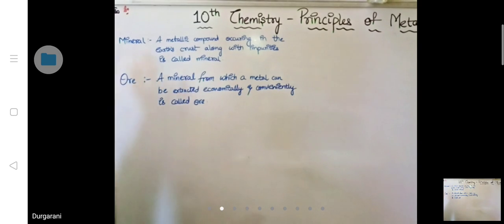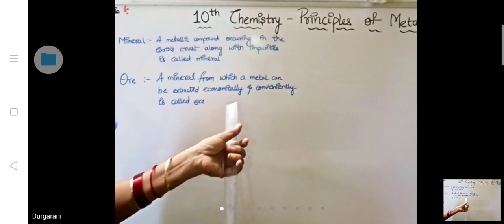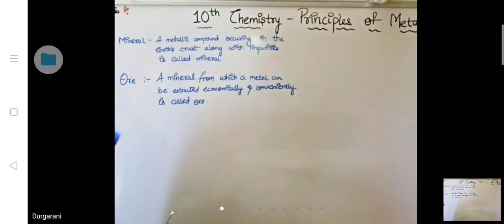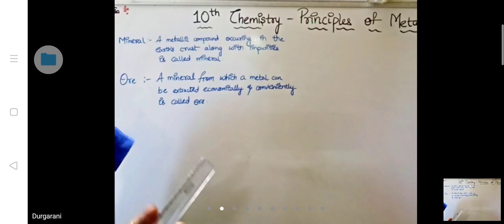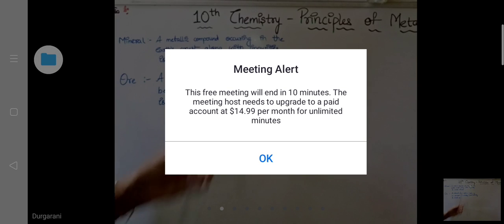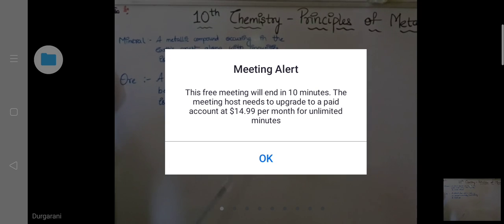Conveniently is called ore. What makes the difference between these two? An ore is also a mineral, but from this ore we can easily, by spending a very small amount, get more profits. By getting the metal and selling it, we get more profits. That is what is called an ore. So once again, metallurgy is the branch of chemistry in which we extract metals from the mineral ores. Is it clear?